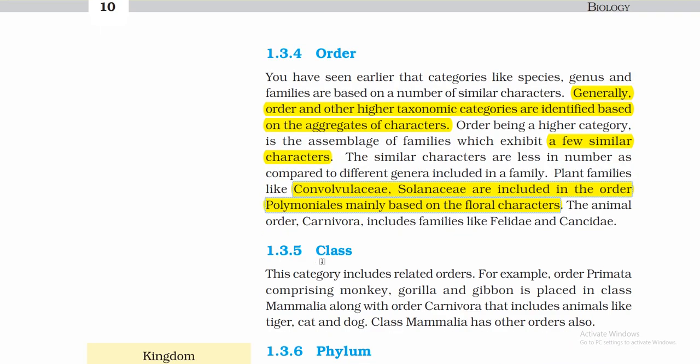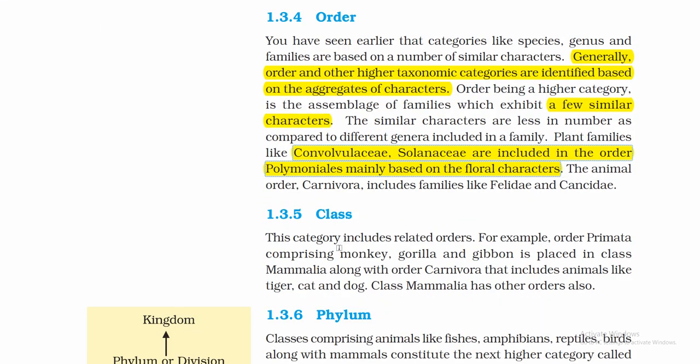Now comes 1.3.5 class. This category includes related orders. For example, order Primata, comprising monkey, gorilla and gibbon, is placed in class Mammalia along with order Carnivora, that includes animals like tiger, cat and dog. Class Mammalia has other orders also.